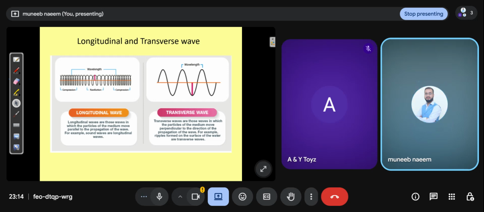There is a longitudinal wave and there is a transverse wave. In this definition, longitudinal waves are those waves in which the particles of the medium move parallel to the propagation of the wave. This is the direction of the particles of the medium, and this is the direction of the wave. Both are parallel. There is a diagram. You can see a longitudinal wave, just like a spring.